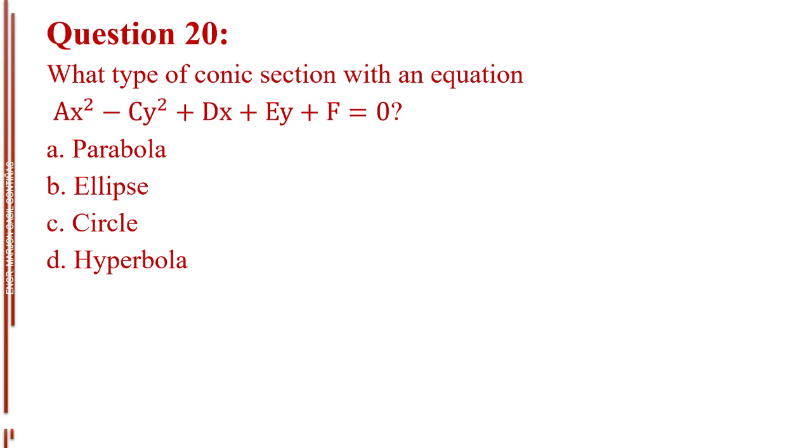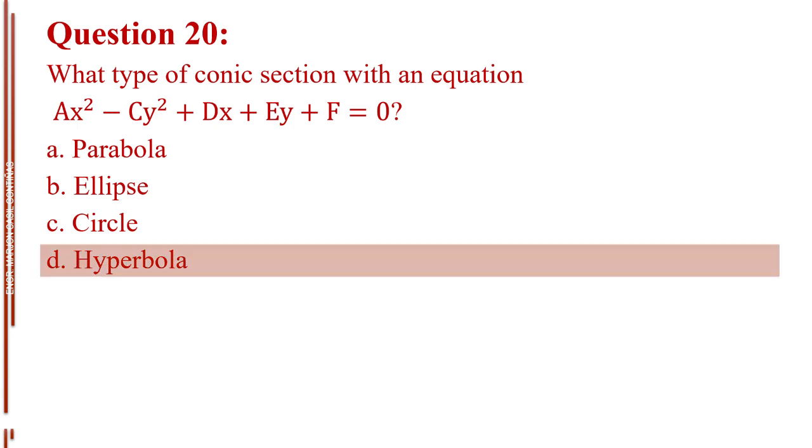Question number 20. What type of conic section has an equation a squared x minus c squared y plus dx plus ey plus f equals 0? Letter A, parabola. Letter B, ellipse. Letter C, circle. Letter D, hyperbola. The answer is letter D, hyperbola.